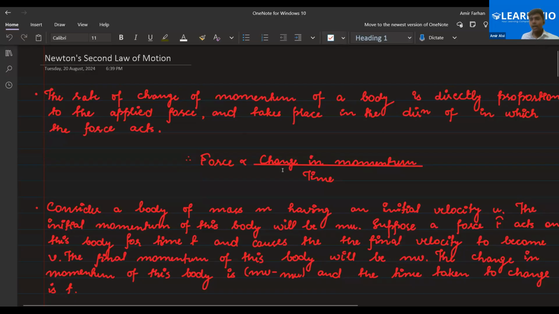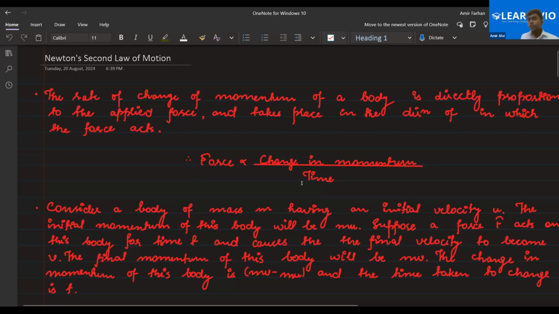After applying force on that body for a certain time t, the velocity will change. If I apply some force on a body, will its velocity change or not? Yes, sir. If velocity is changing, it means some external force is applied on it. Clear? Yes, sir.